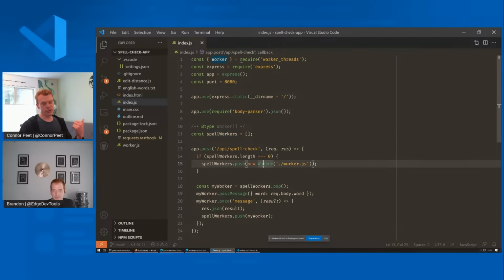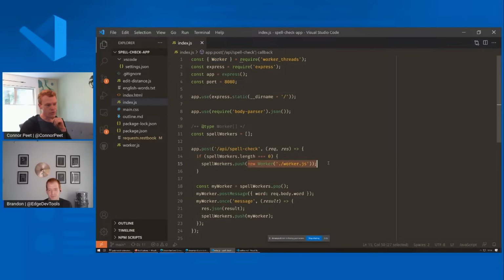And so worker threads are really useful if you have expensive computation that you don't want to do on the main thread, because even though I/O inside of Node.js is asynchronous, as you probably know, the actual running JavaScript code is not. So you can only run one JavaScript statement at a time. So if you have really expensive things like doing spell checking, you want to do that on a worker thread or have multiple threads doing it.